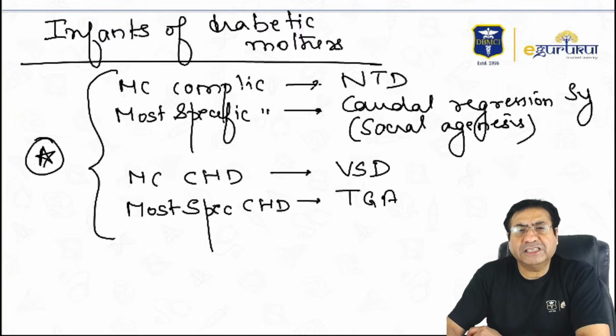Most common complication in infants of diabetic mothers: neural tube defects. Most specific complication: caudal regression syndrome or sacral agenesis. Most common congenital heart defect: ventricular septal defect. Most specific congenital heart defect: transposition of the great arteries.